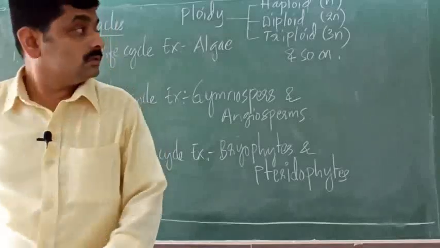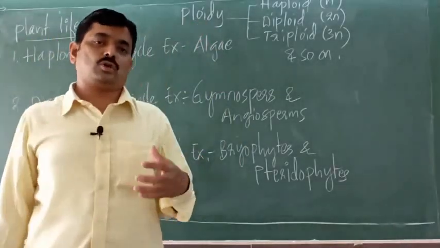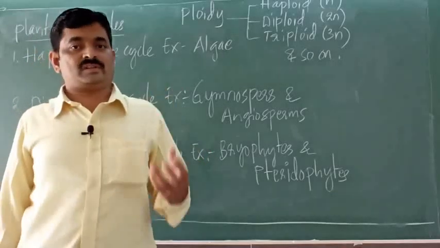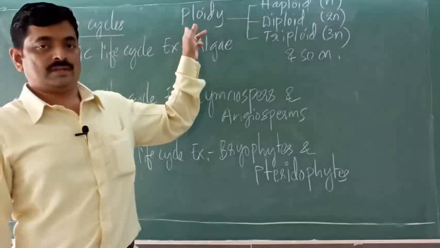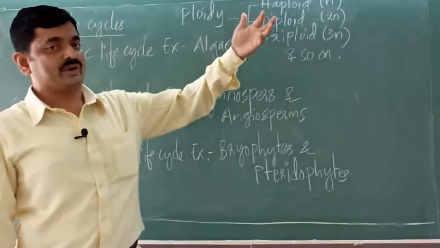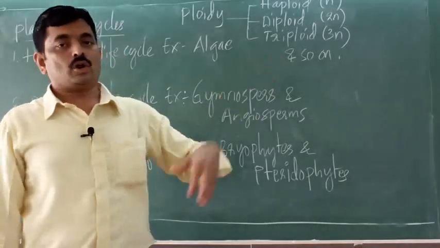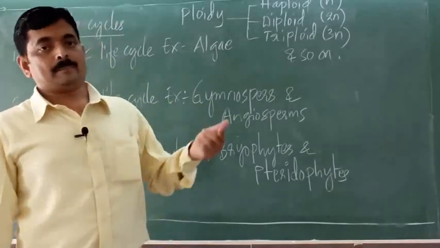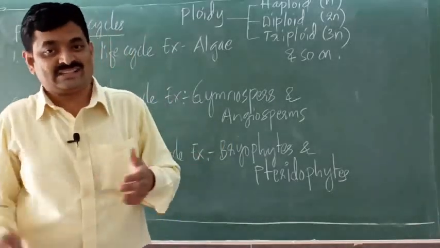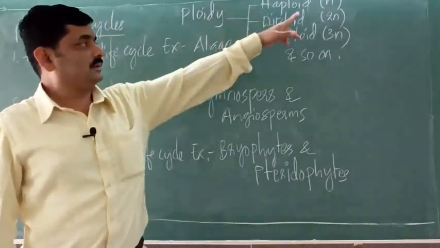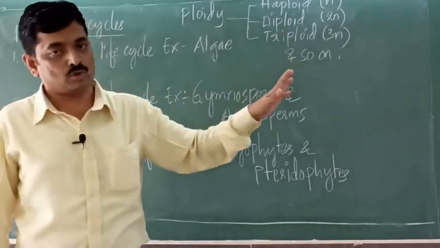So ploidy means the set or sets of chromosomes which are present in the cells. Ploidy is classified as haploid or haploidy, diploid or diploidy, triploid or triploidy, tetraploid or tetraploidy, pentaploid or pentaploidy and so on. So haploid is written as N, diploid 2N, triploid 3N and so on.